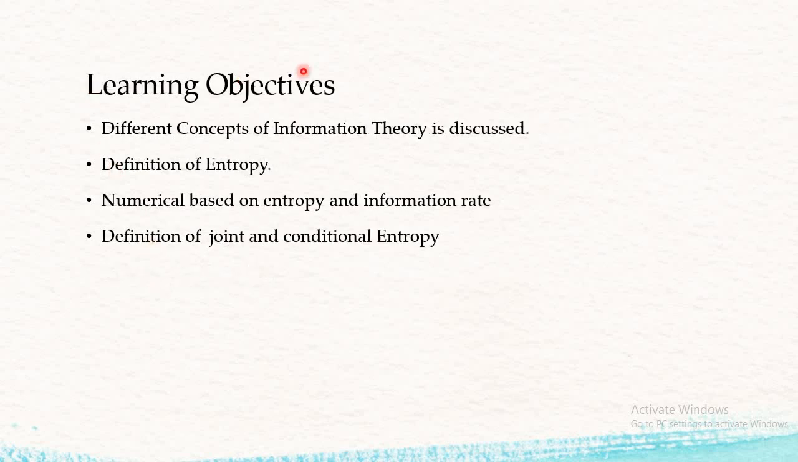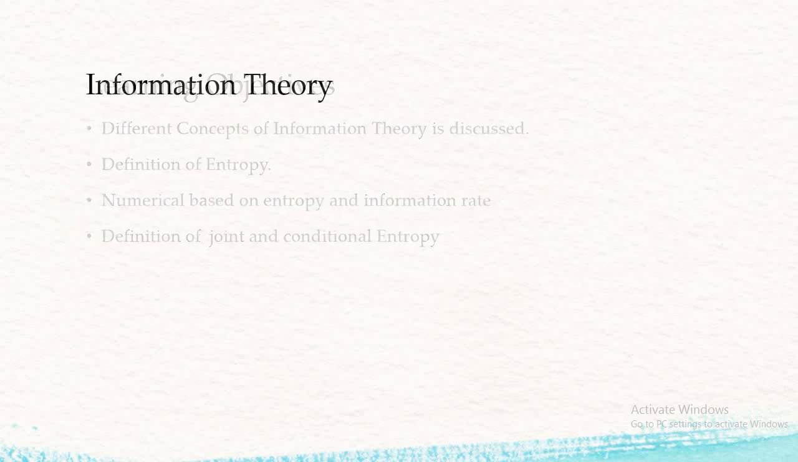So these are the learning objectives of today's lecture. First is to study different concepts of information theory, then the definition of entropy. Then we are going to solve a few numericals based on entropy and information rate, and finally the definition of joint and conditional entropy. So let's begin.